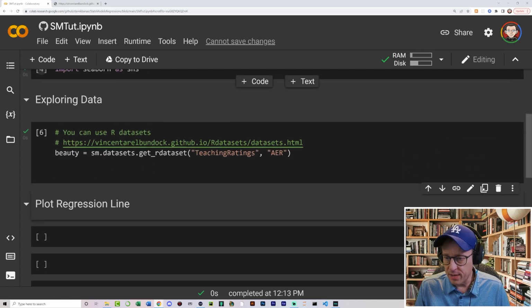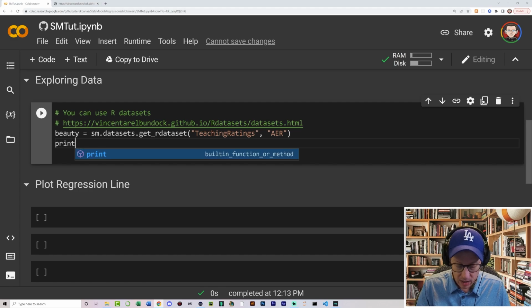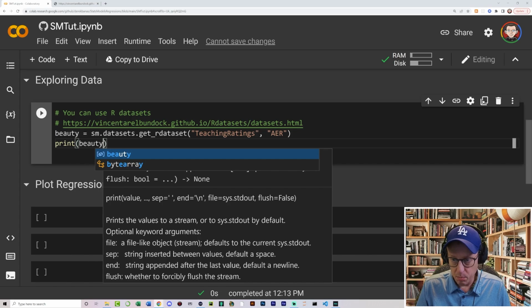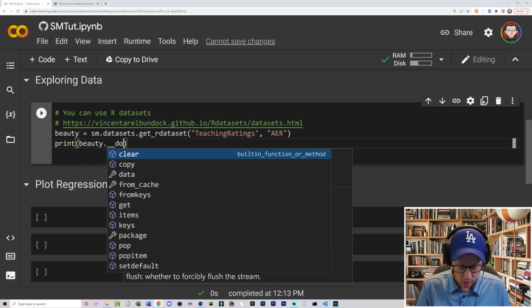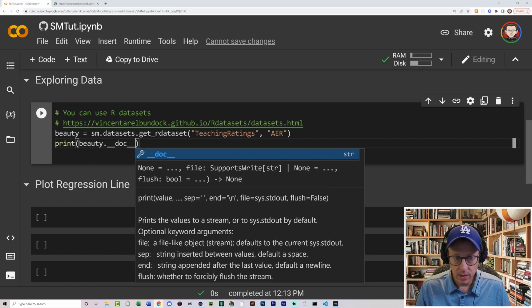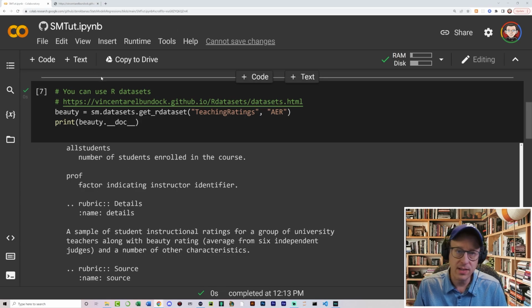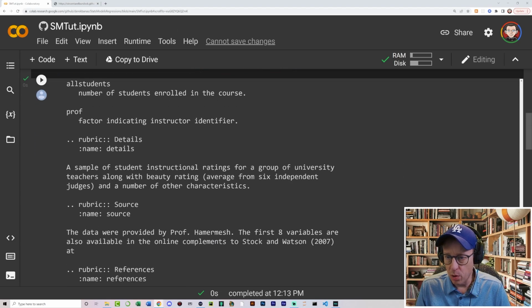All right, and just to verify that we have some information, I'd like to get an overview of this data frame that we have here. And what I can do is I can just say print, and I call this beauty, and you can just say underscore doc like this, and let's run that. And you'll see here that our data set is going to have inside of it the total number of students enrolled in the course, the professor.